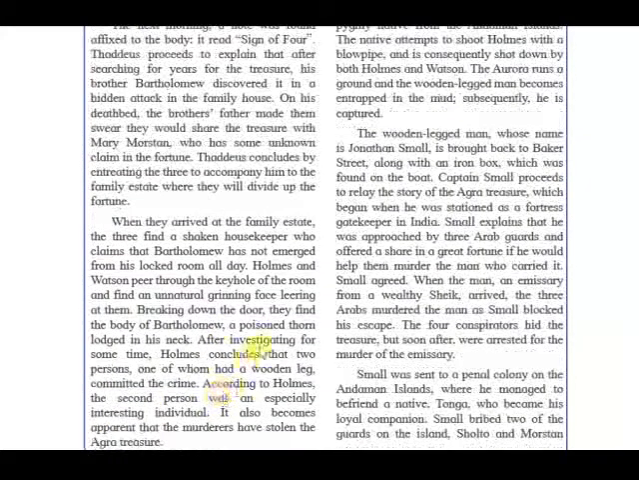After investigating for some time, Holmes concludes that two persons, one of whom had a wooden leg, committed the crime. According to Holmes, the second person was an especially interesting individual. It has also become apparent that the murderers have stolen the Agra treasure. So the entire hidden treasure is related to the Agra treasure, and Thaddeus's brother, Bartholomew, is somehow involved in it.